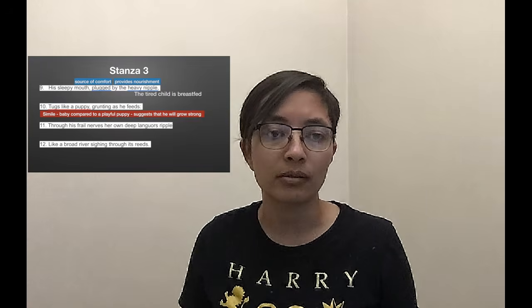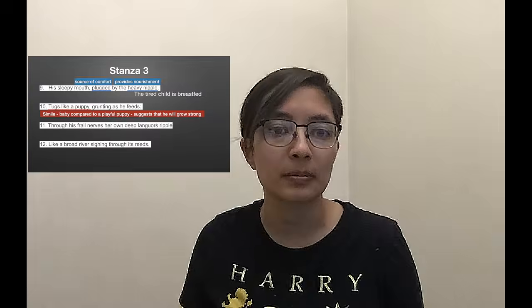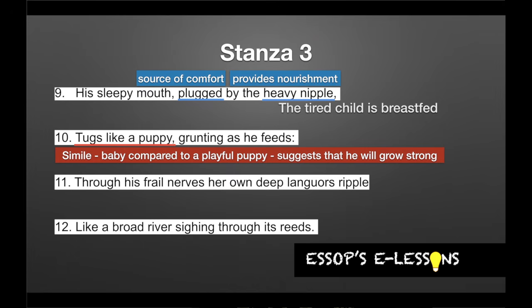It could suggest that he's young, he's innocent, but also that he will grow stronger, that he will become fierce. And as much as he's playful now, not much of a threat, he can grow into one. We also see the word grunting, and this is an example of onomatopoeia. So the word grunting imitates the sounds of satisfaction that the baby is giving off.